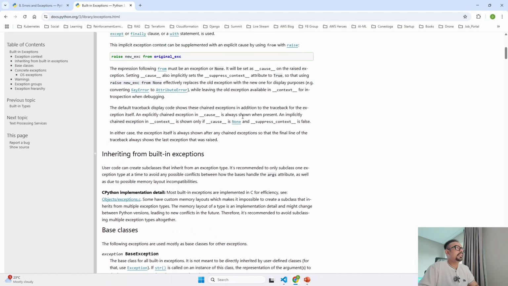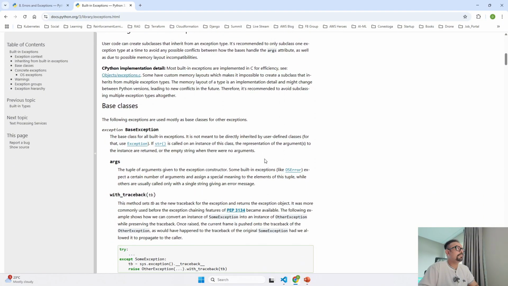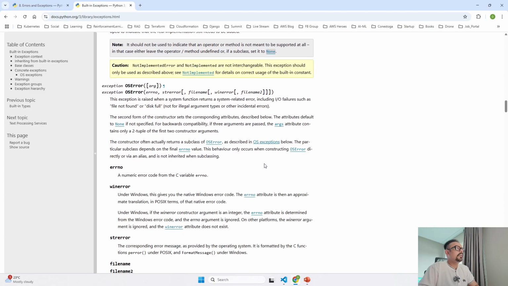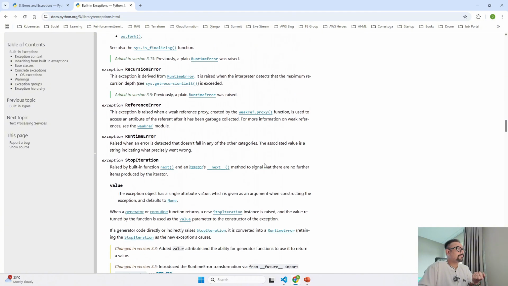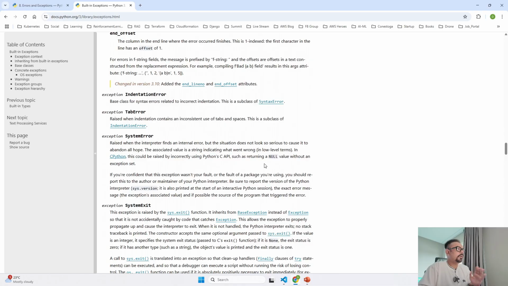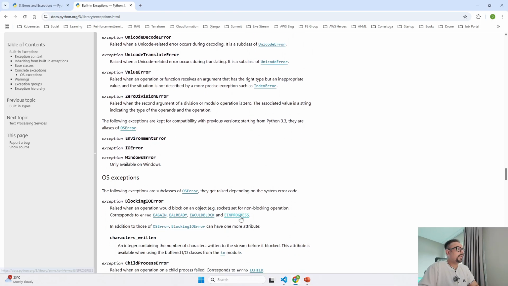And in the other link that I show over here, this is talking about the built-in exceptions that we have. These are the list of base classes for the built-in exceptions. You can go through it one by one, and based on that you can write your code. This is the official documentation, so these are all useful in some way. So try to explore that.